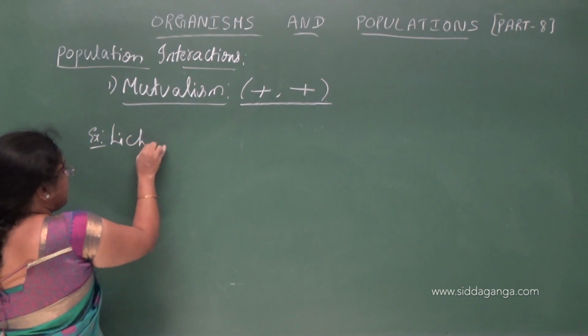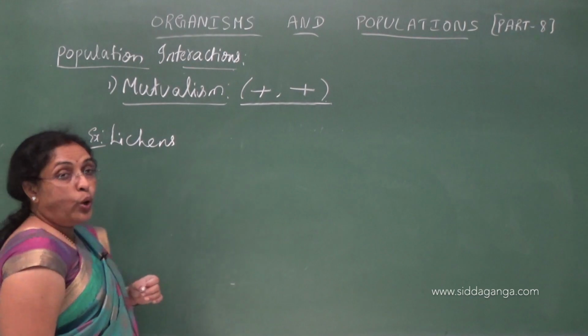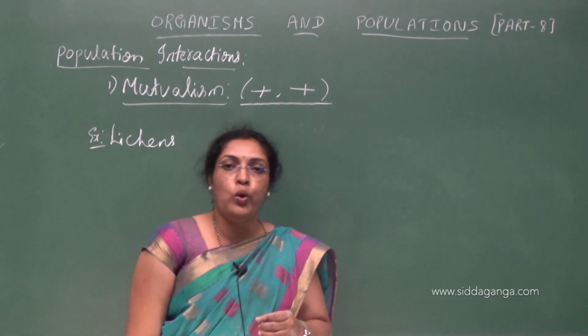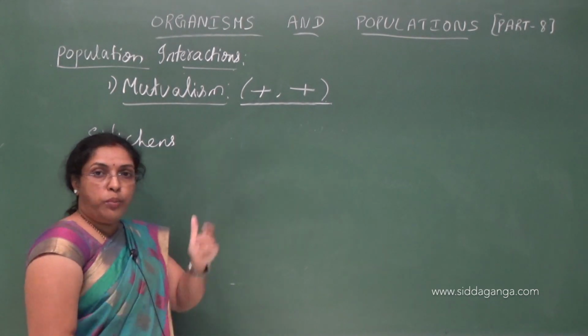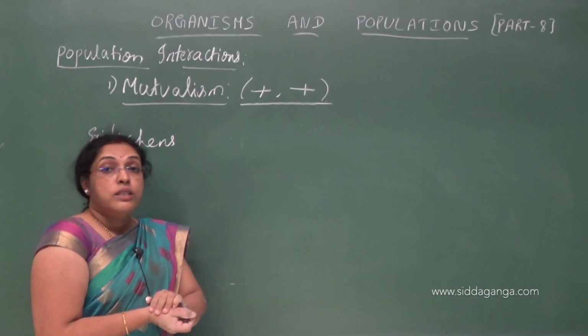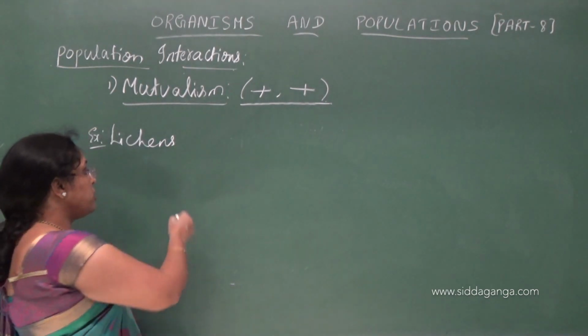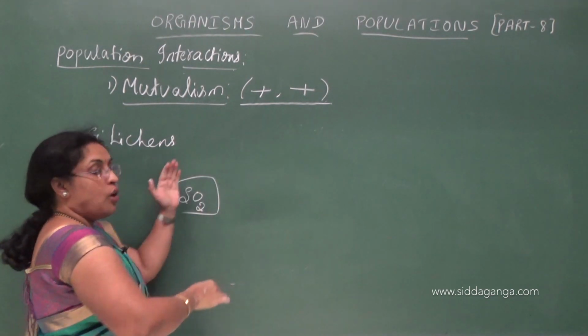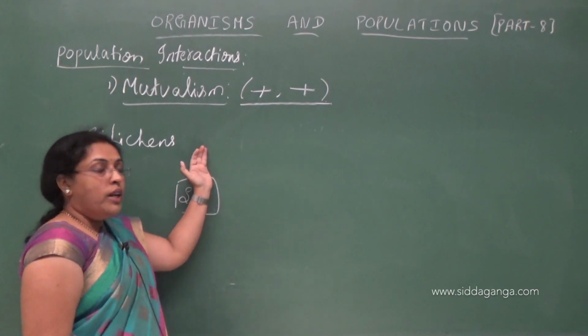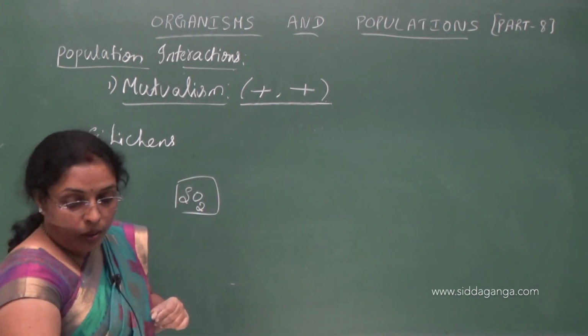So under mutualism we have lichens. Example. So we know that lichens are also pollution indicator. Lichens will not grow in the presence of sulfur dioxide. In places where SO2 is present, it will not grow. So it also indicates pollution.